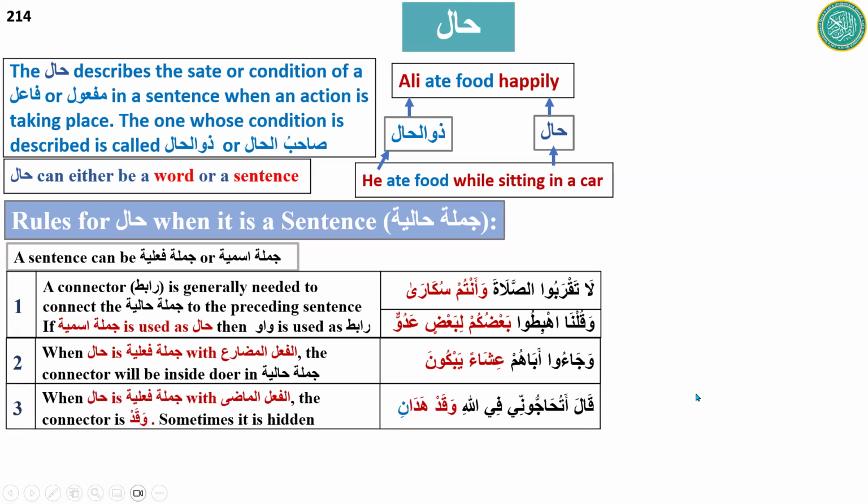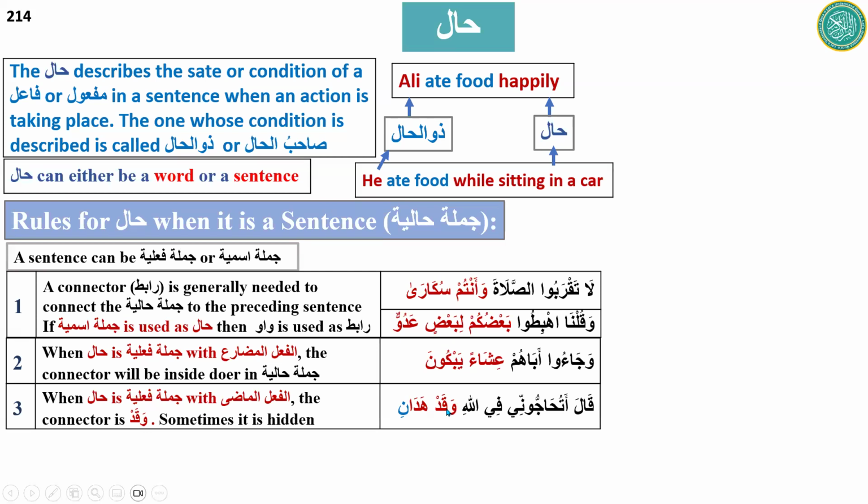Okay, the next rule is when hal is jumla fi'liya with fi'l al-madi, the connector is waqad. Sometimes it is hidden. So mostly when fi'l al-madi is used as a hal in jumla fi'liya, waqad is used as a connector. Like the example: قال أتحاجوني في الله وقد هداني. He said, do you argue with me regarding Allah while He has guided me?